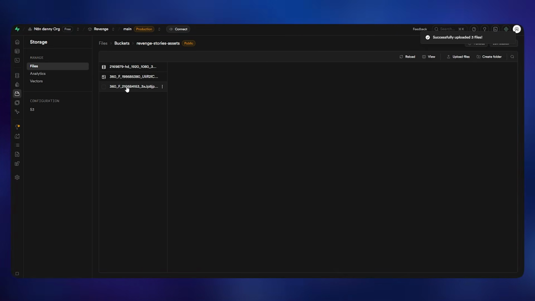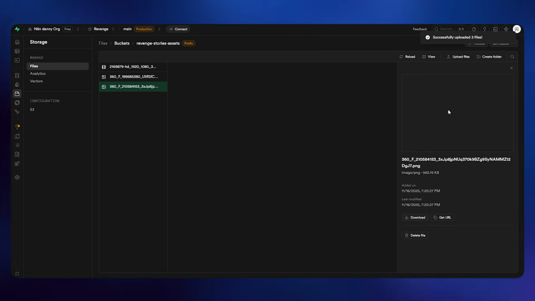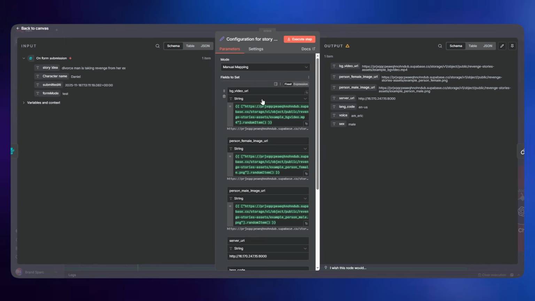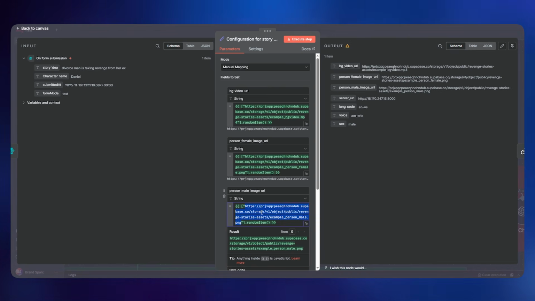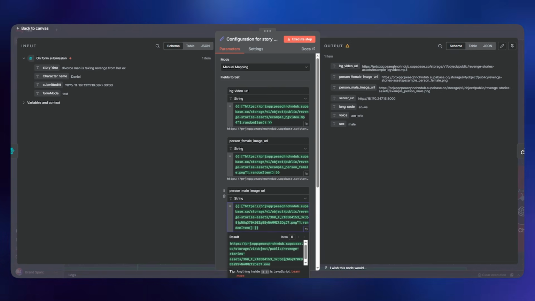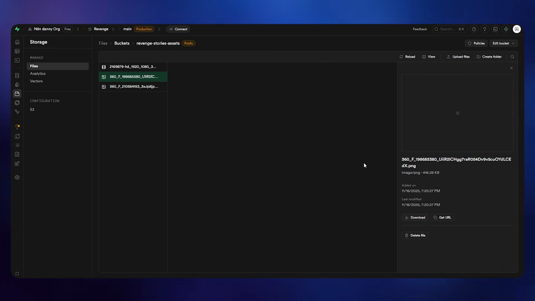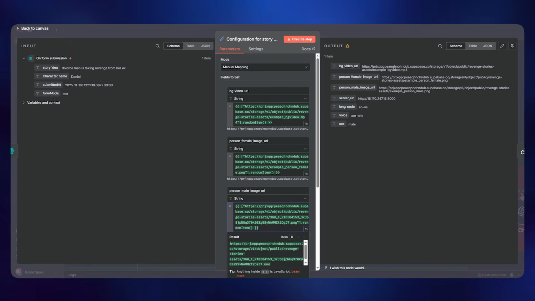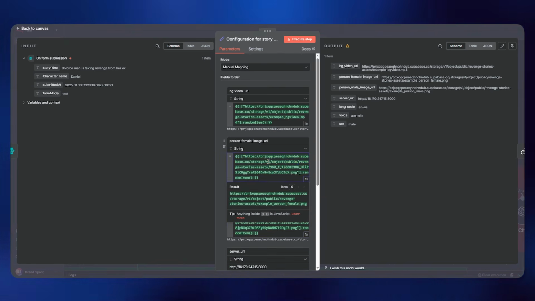So this is going to be the image, and if you can see here, this is going to be the boy. Click on get URL, you can see here, and then go back to the n8n. It says person male image URL. Just go here and then paste this inside this. That's perfect. And then go back to the Supabase, click on this other girl image, click on get URL. This is the girl image that we are going to be using, and this is a female image, and then paste it in here.